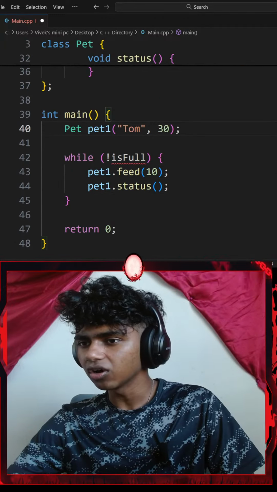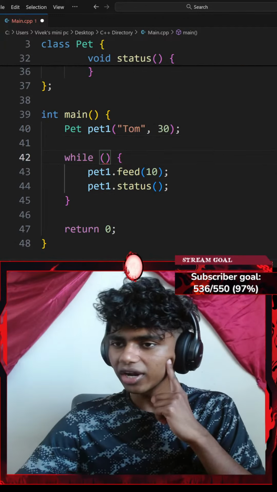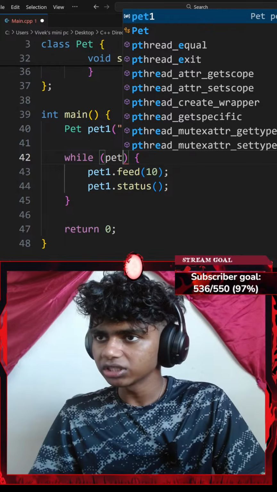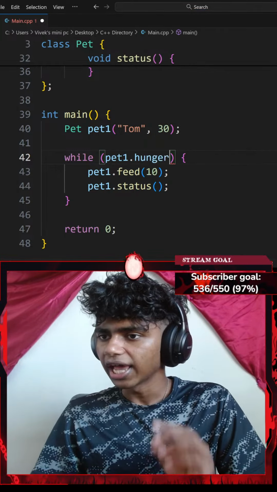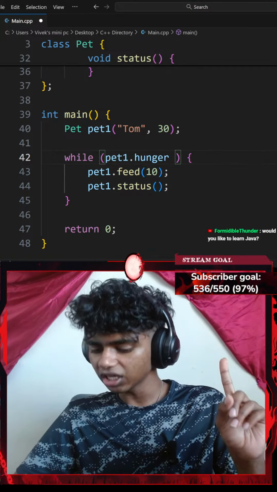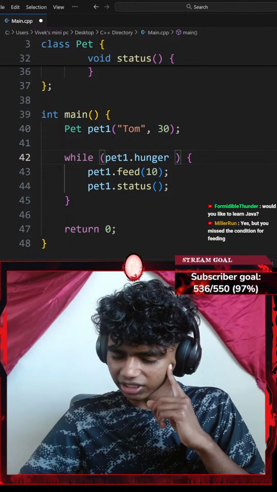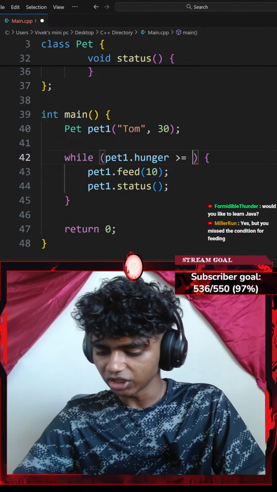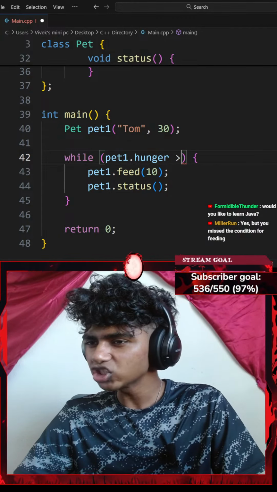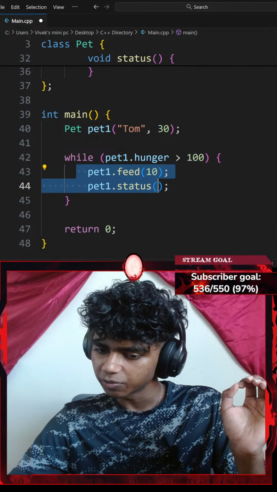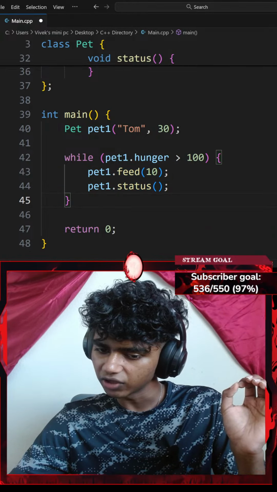Okay, let's see. I've got to add a condition. So while my pet's hunger, I want to check if it's, okay, only while it is greater than or equal to 100. Maybe I just go with greater than. Only if this is true, I want this to run. Else, I want it to break. Yes, but you missed the condition for feeding.